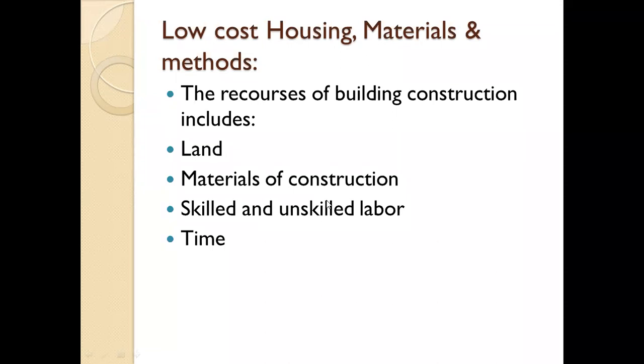Means by selecting proper low cost locally available materials in place of high cost building materials available at distant places, whose cost including transportation will be more. Then by using cost effective materials and utilizing the waste materials for building construction.